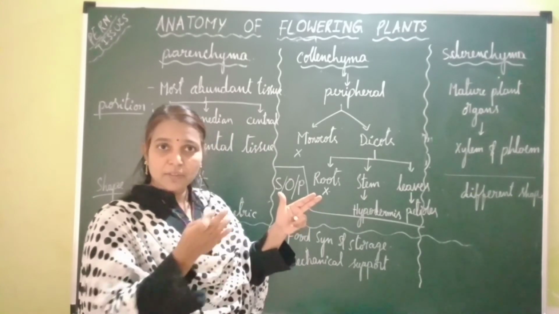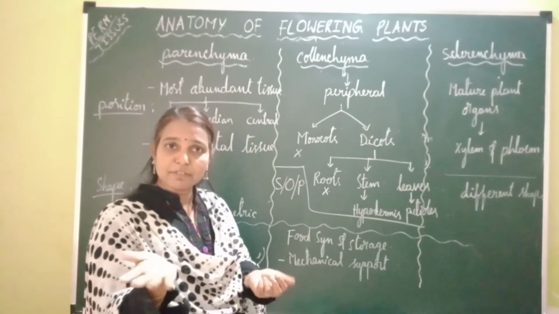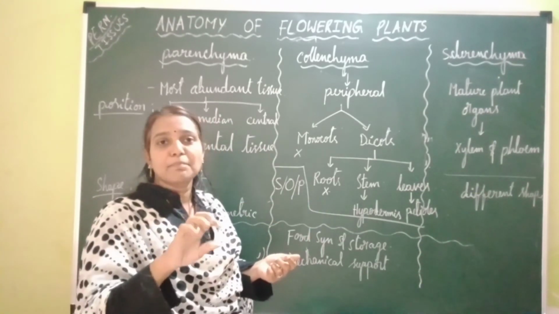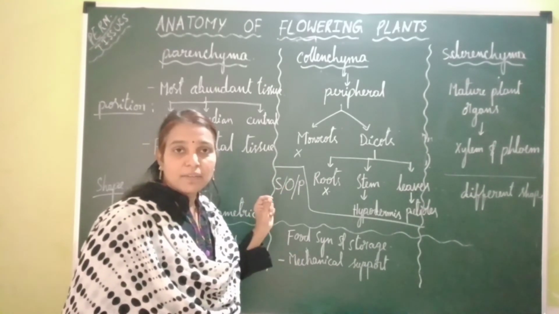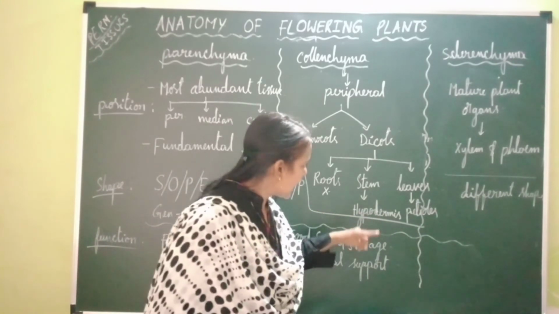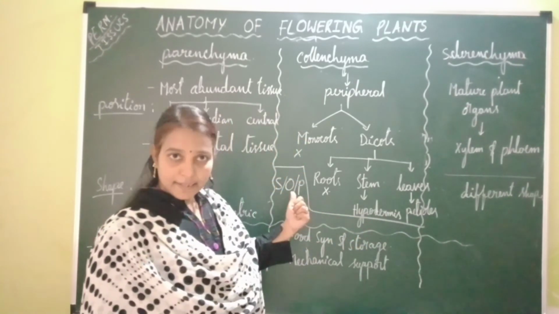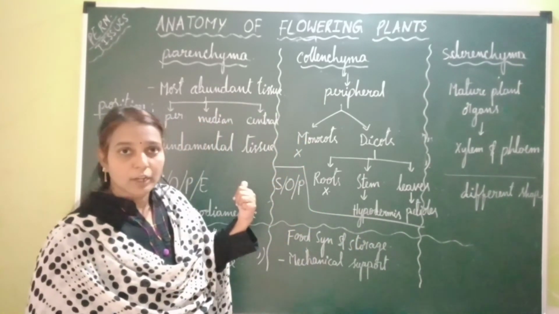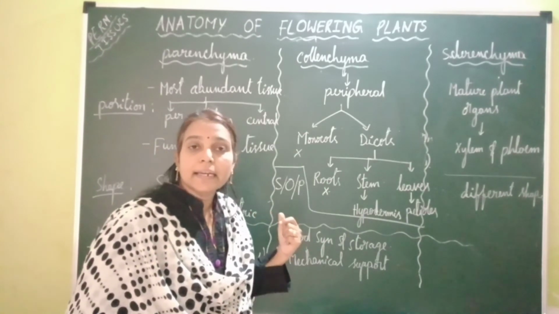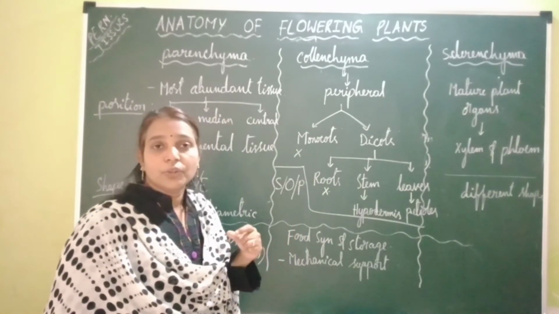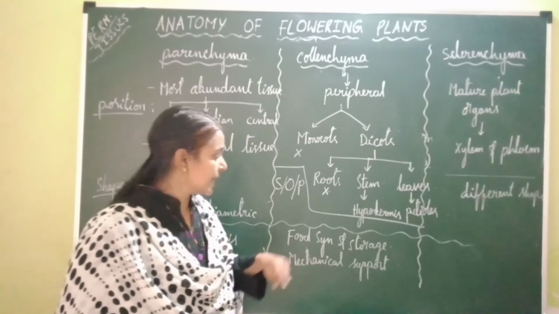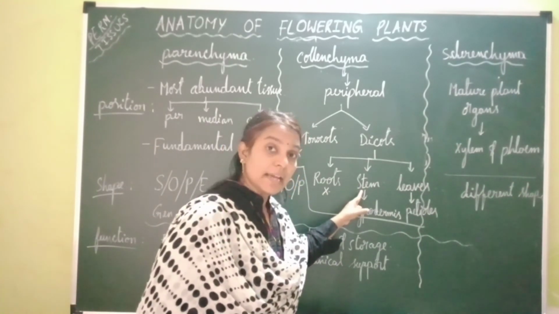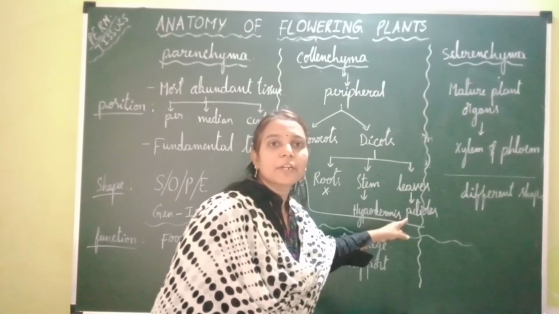When the wind is coming with higher velocity, what happens? These leaves may tear and even the young stem may break. But as collenchymatous tissue is elastic in nature, as we studied that collenchyma consists of pectin, it gives flexibility to plant organs like the young dicot stem and even the petioles of the leaves.